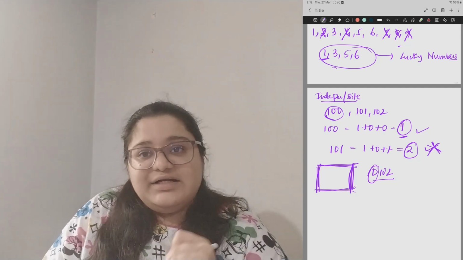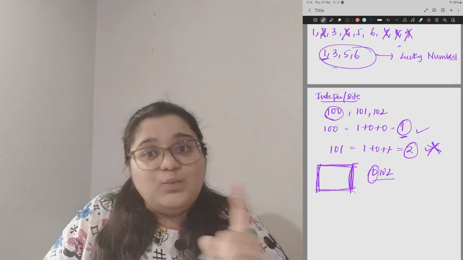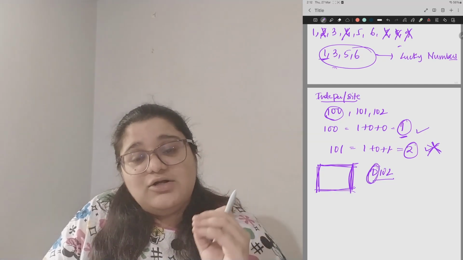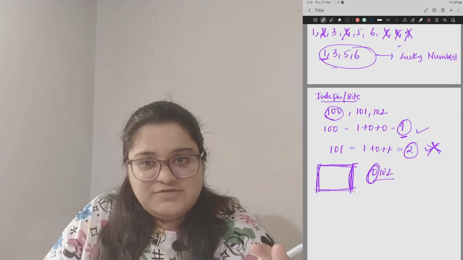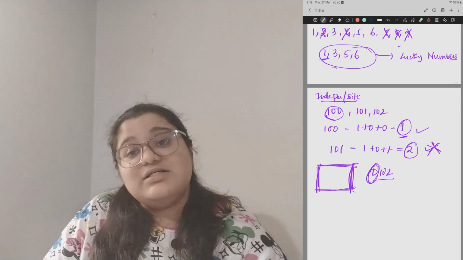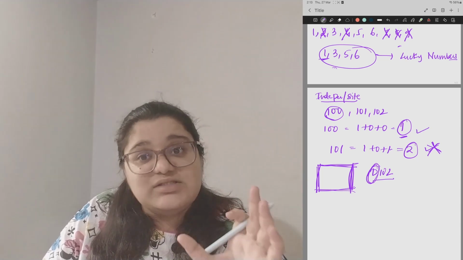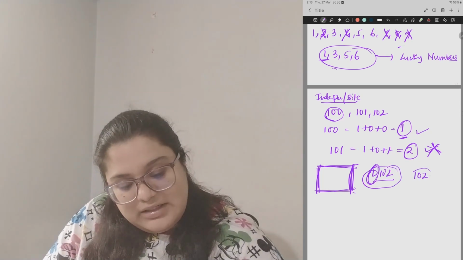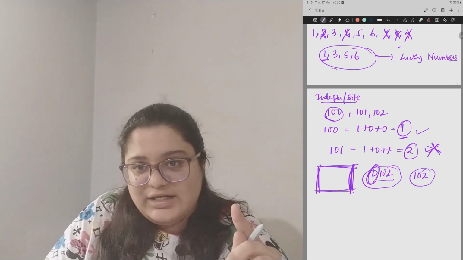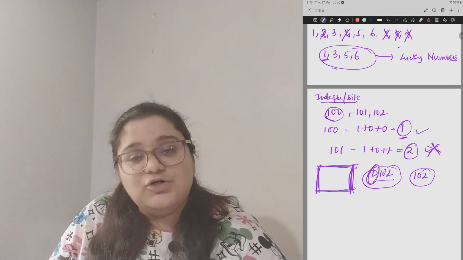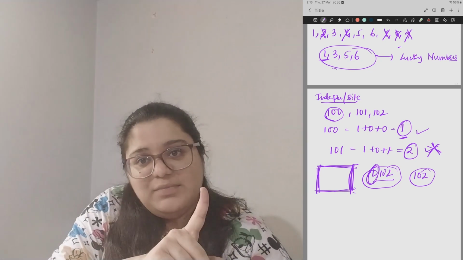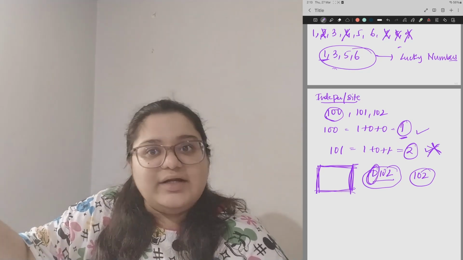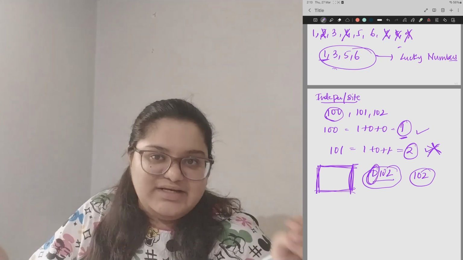But while calculating your lucky number or your house number, we do not consider this D or the alphabets that are there, because these are all considered commonalities of a space. We are only required to consider the personalized number, like your dedicated house number. So out of D102, you will only be considering the number 102 for calculation. When 102 is added together to form a single digit, if that single digit is also in your calculated lucky number, then you can consider it. That is basically the logic.